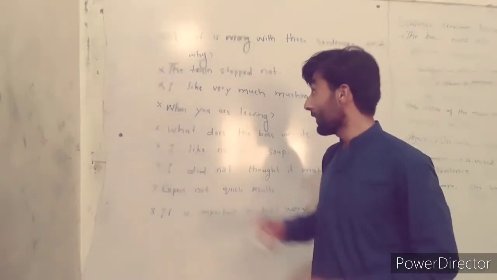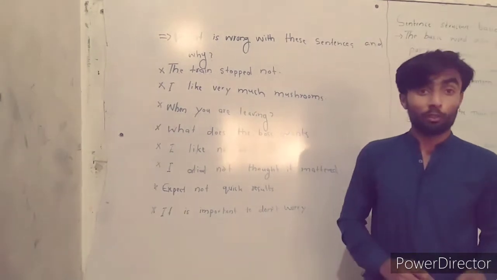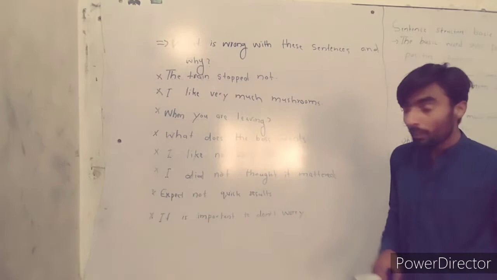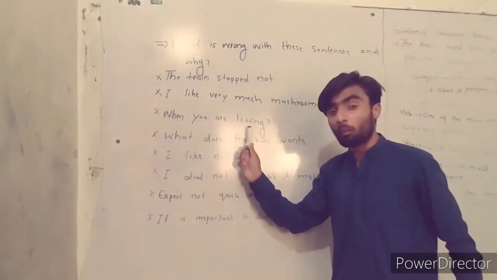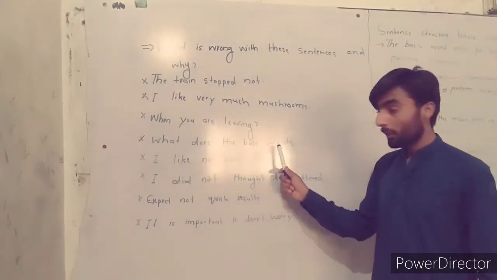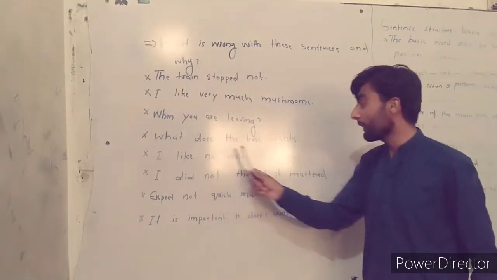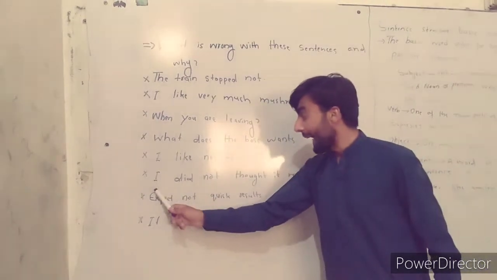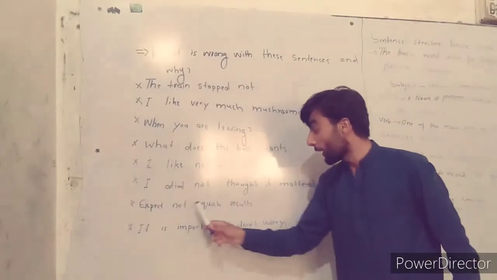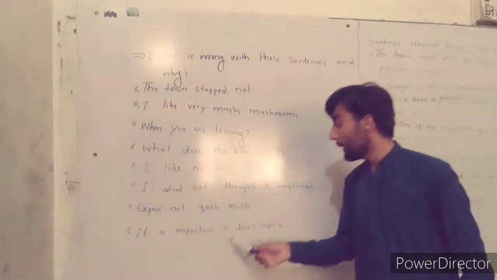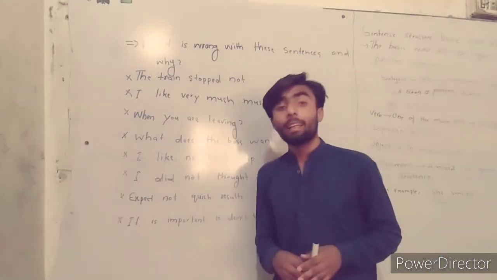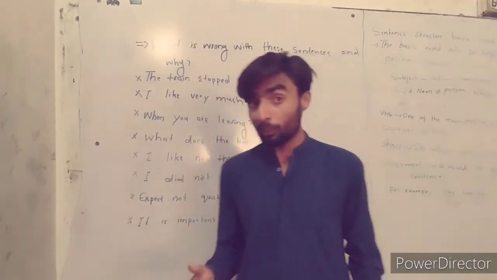Our first sentence is, "The train stopped not." The second is, "I like very much mushrooms." The third is, "When you are leaving." The fourth is, "What does the boss wants?" The fifth is, "I like not this soap." Then, "I did not thought it mattered." "Expect not quick results." "It is important to don't worry." These sentences are wrong, and there is a problem in their structure.